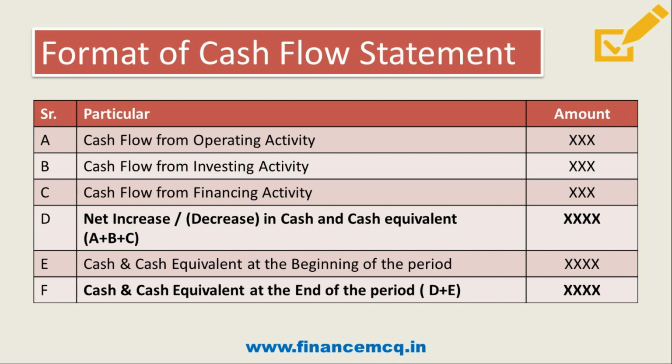The total of these two will be the cash and cash equivalent at the end of the period. This has to be matched with your cash and cash equivalent at the end of your period. So this is the entire format of cash flow statement. I hope it is clear. Now let's move and discuss the next point.